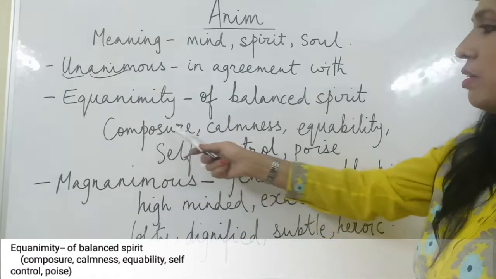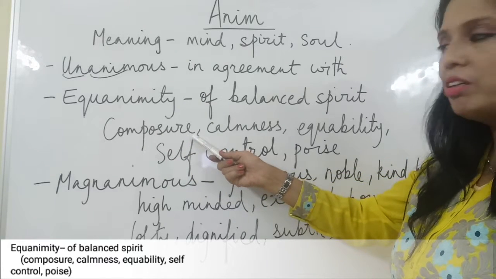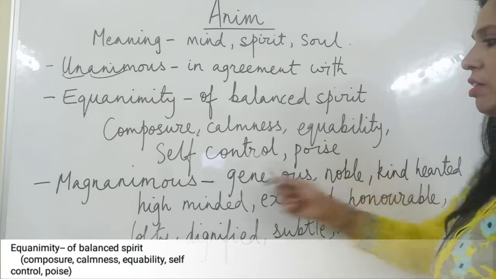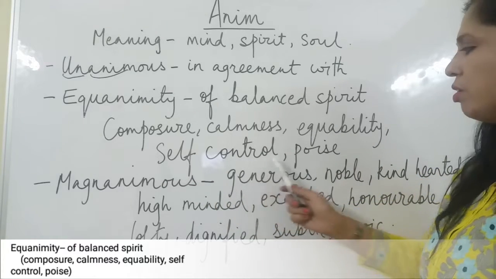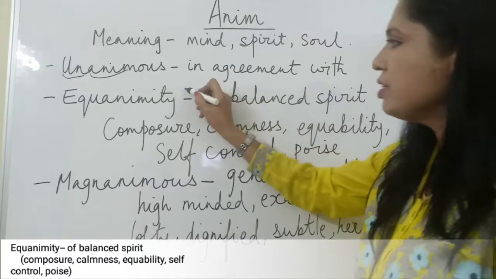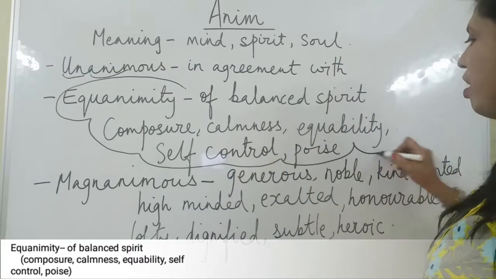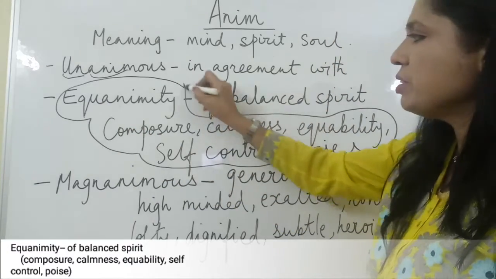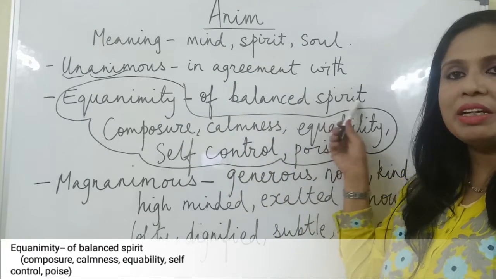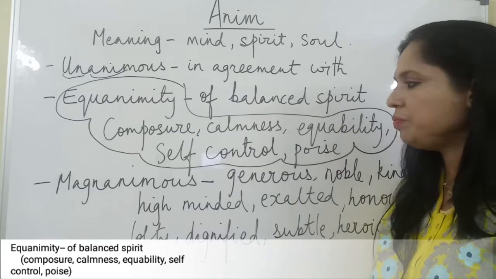There are some synonyms that are brought here. Composure, calmness, equability, self-control, poise. So all of these from equanimity till here, they are synonymous. They are a word group. So by learning one meaning, we can learn all of these words together.